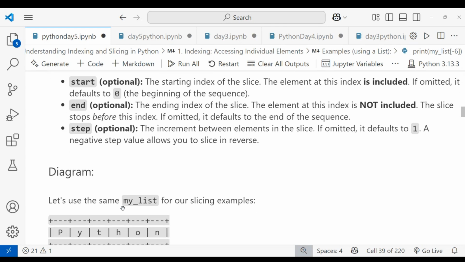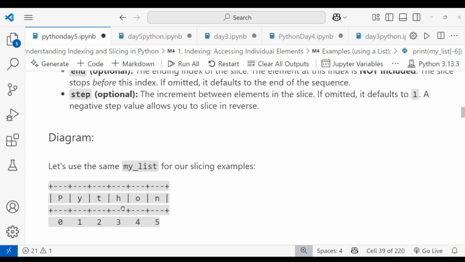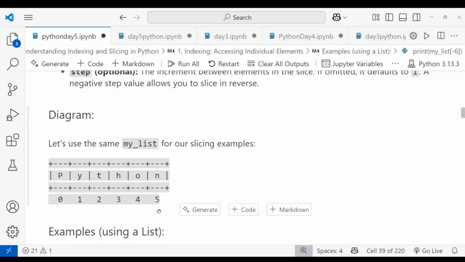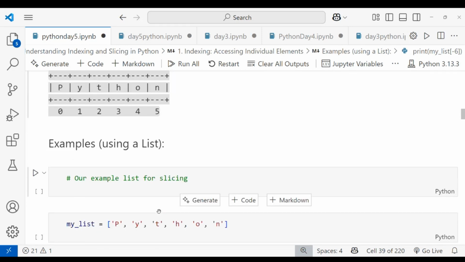Let me take an example so you can understand. I've taken a simple example, my list, and the stored value is Python. You can see, using the positive indexing, I'm giving the index values. P means 0, Y means 1, T means 2, H means 3, O is 4, and N is 5. That's how I'm giving the index values.